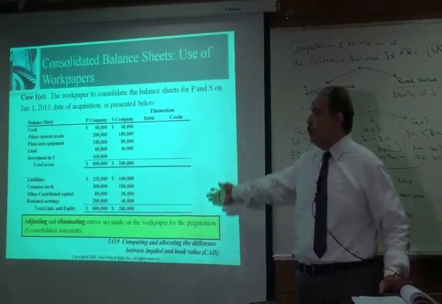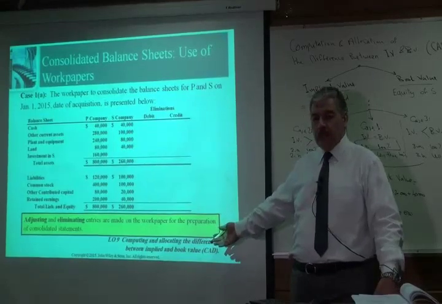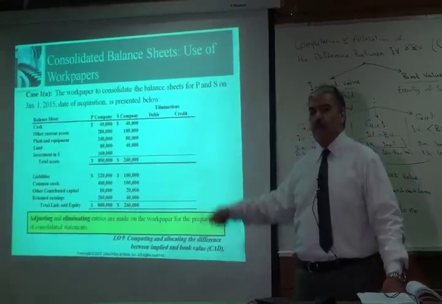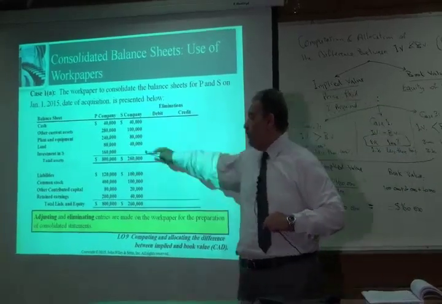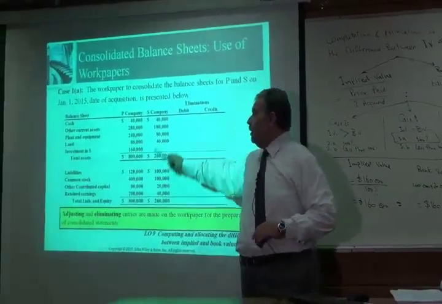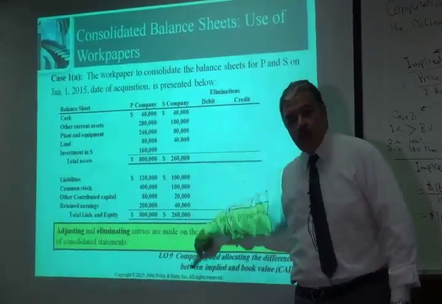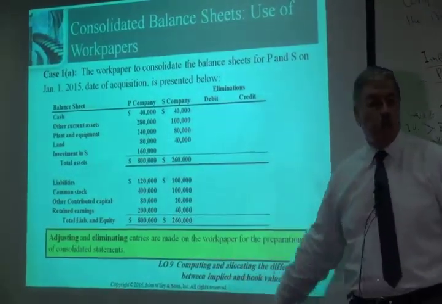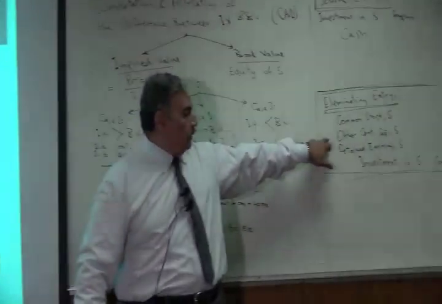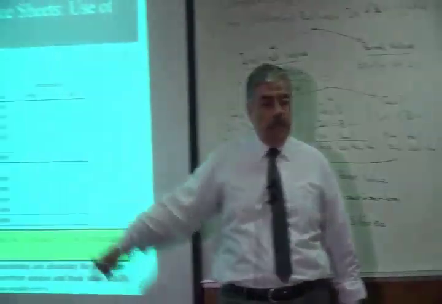So this is a work paper to prepare the consolidated balance sheet. We have 5 columns as we agreed. First column is the balance sheet of the parent company. Second column, the balance sheet of the subsidiary. Then 2 columns for the eliminations. So I'm going to make this entry in these 2 columns.